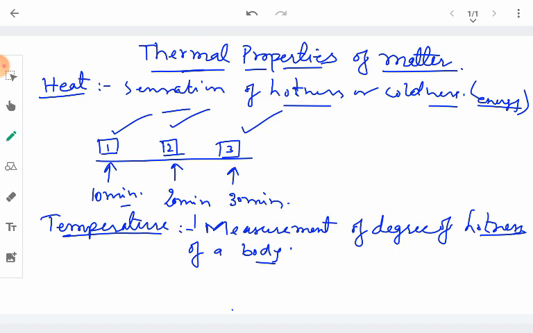There are different ways to represent the temperature, or the degree of hotness of a body. The very first of them is the Celsius scale, right? It is measured in degree Celsius.